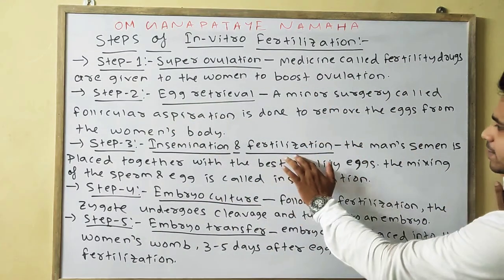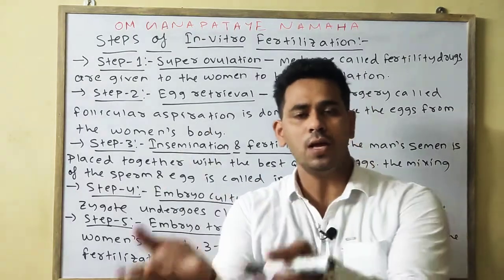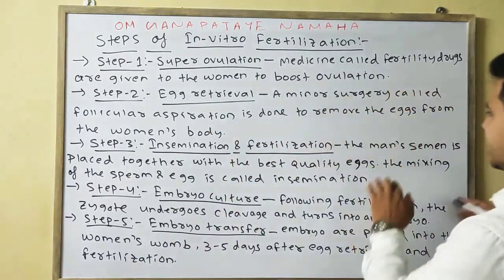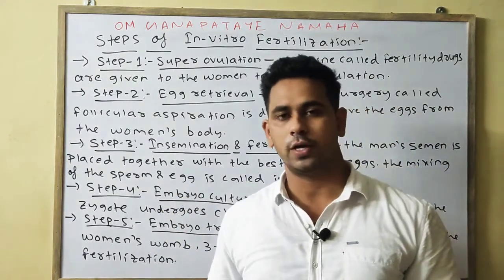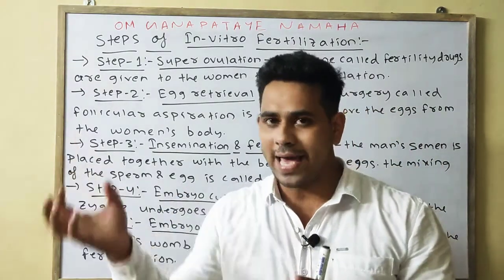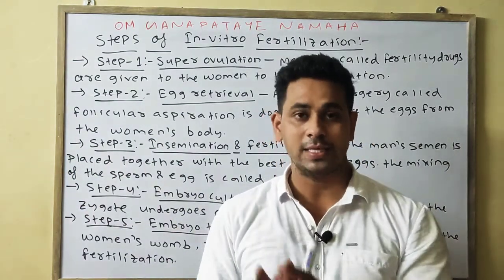Third is insemination and fertilization. Insemination means what? Exposure of the sperm or the semen into the vagina. So exactly that, the main semen, the best sample from the husband or the donor, is collected, and the egg is also retrieved. And the in vitro fertilization takes place in a suitable condition.